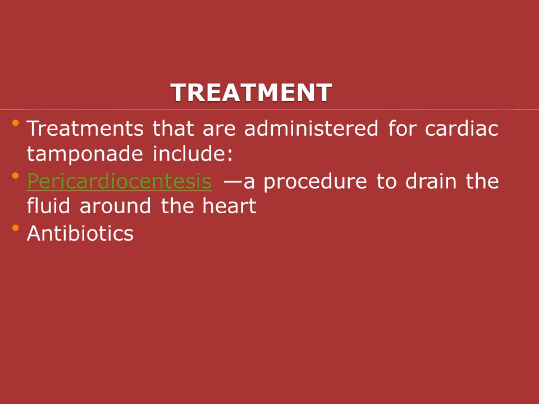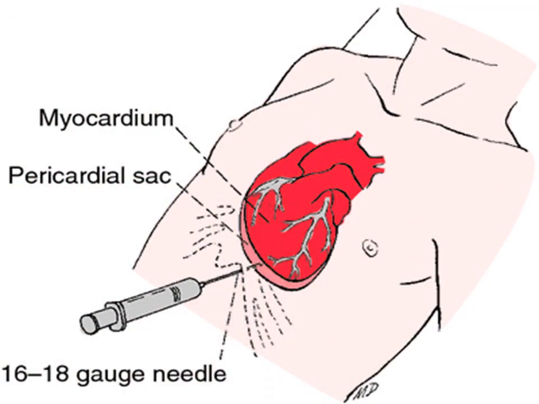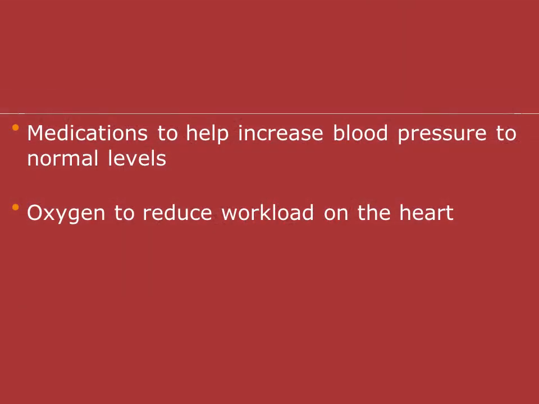Treatments that are administered for cardiac tamponade include pericardiocentesis. It is one type of procedure to drain the fluid around the heart. Then antibiotics. This is a procedure of pericardiocentesis, removing or draining any pus collection or fluid collection from the pericardial sac. Then medications to help increase blood pressure to normal levels. According to the symptoms of the patient, medications are given. Then oxygen to reduce workload on the heart.